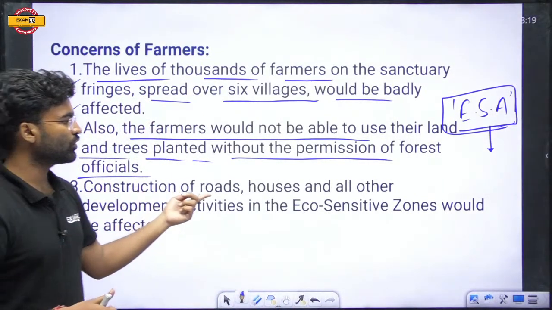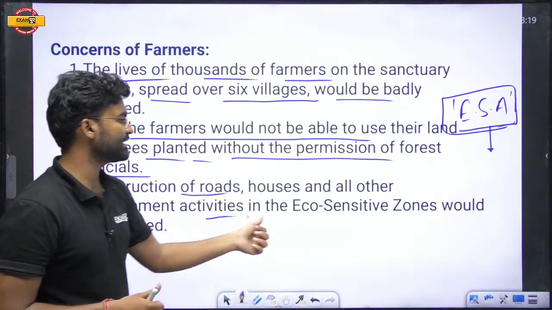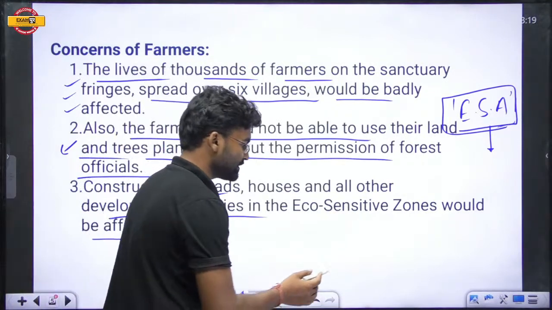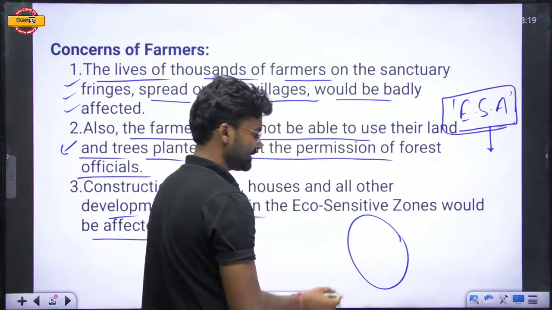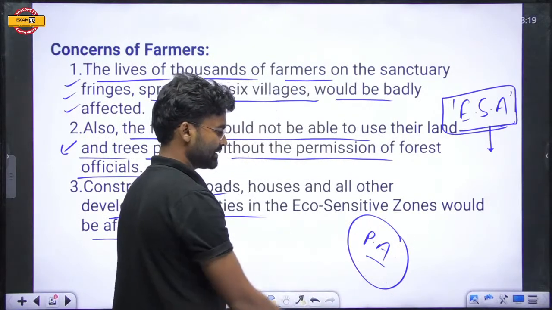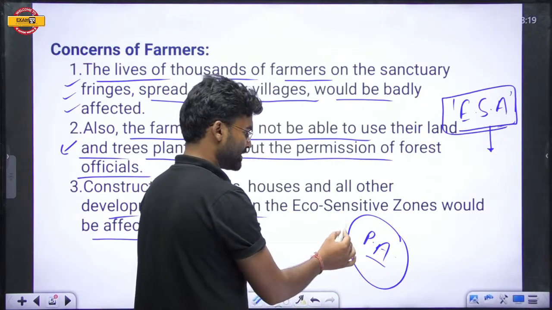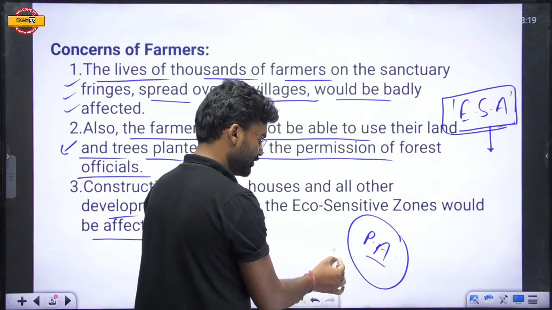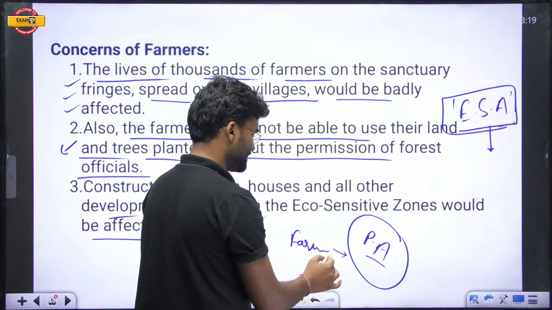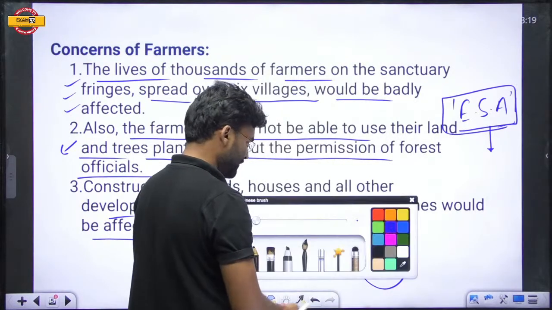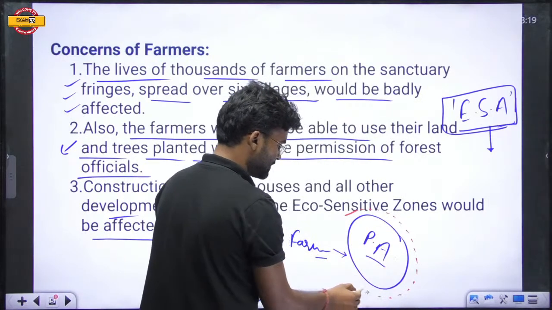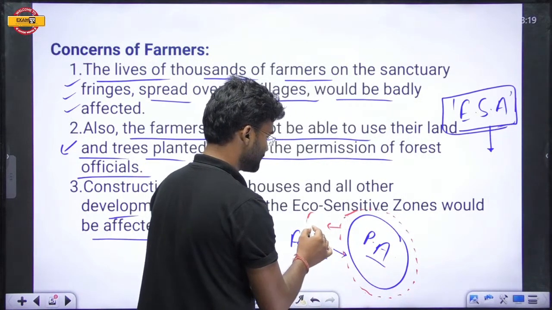The construction of roads, houses and all other development activities in the eco-sensitive zone would be affected. Okay, so suppose this region is the protected area. What is a protected area? We will discuss it in the next slide. If this is the protected area and this other area is usable for general purposes, and the farmers are doing farming in this region, and this guideline is implemented so that the 10 kilometer area will be declared an eco-sensitive zone.